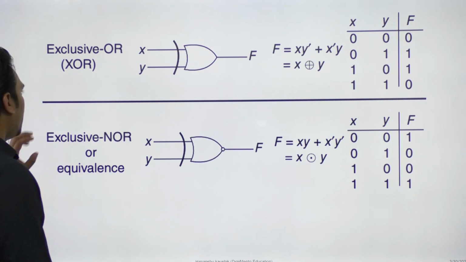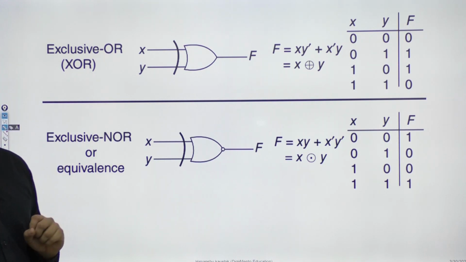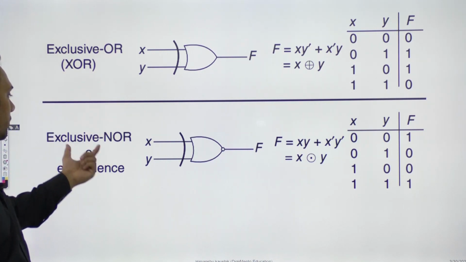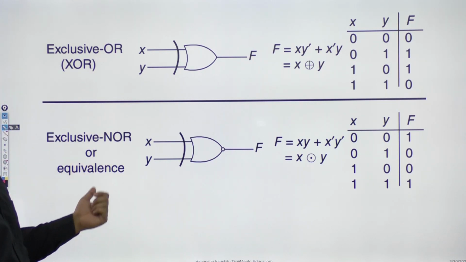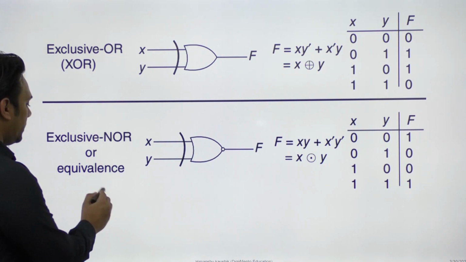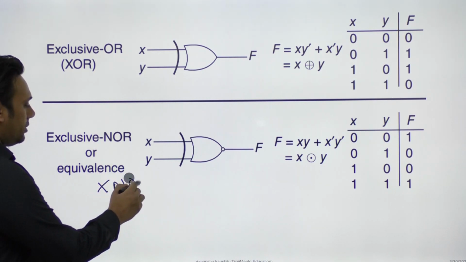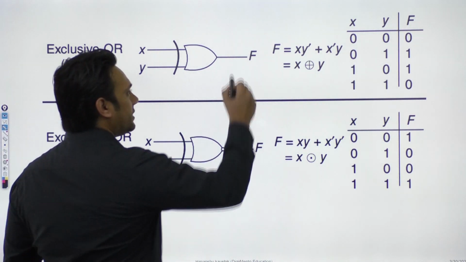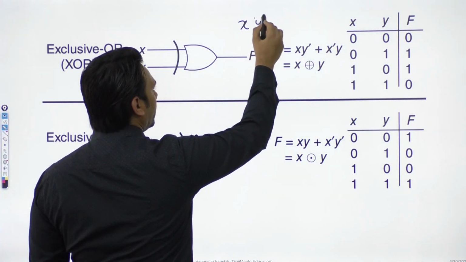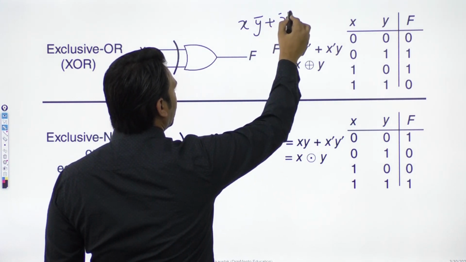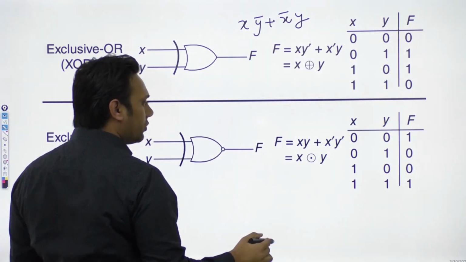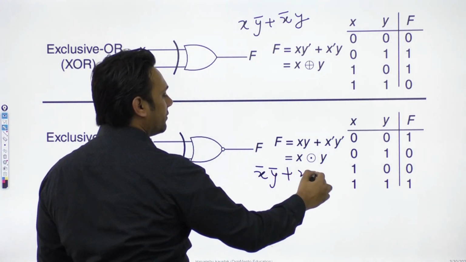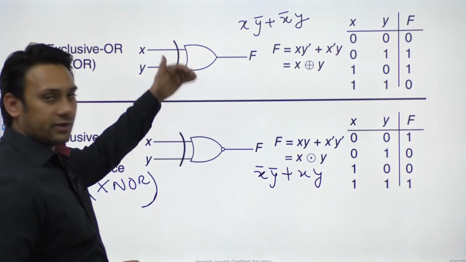In the same way, here we have exclusive OR and exclusive NOR operator. Exclusive OR is also called as XOR, and exclusive NOR operation is also called as XNOR. We also call it as XNOR operator. Okay. So exclusive OR is basically X Y complement plus X complement Y, and exclusive NOR operator is X complement Y complement plus X Y. So they have a little difference here.